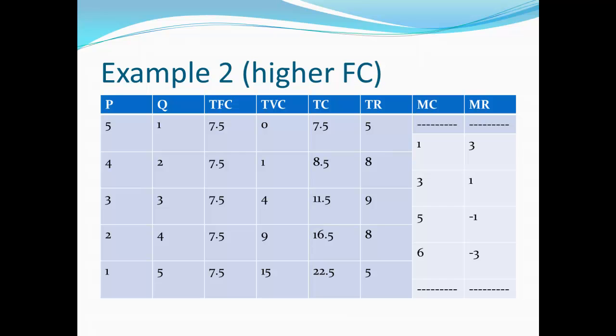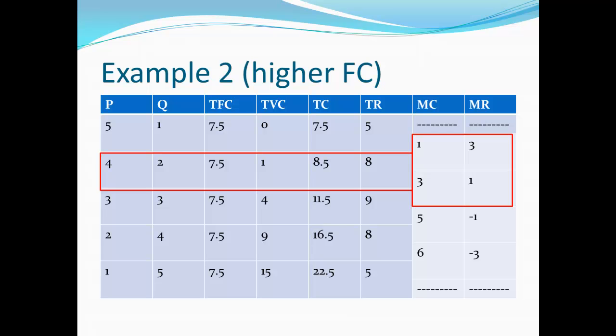And here's the answer we should have come up with. Now, the big thing we notice is marginal cost and marginal revenue are exactly the same as in our previous example, which means we should make exactly the same choice of charging $4 and producing 2 units. Now, the important point that I want to pull out here is that this monopoly isn't profitable. It has a revenue of $8 and a cost of $8.50. So it means it's losing 50 cents every single period. That being the case, we wouldn't expect this monopoly to really stay in business very long.